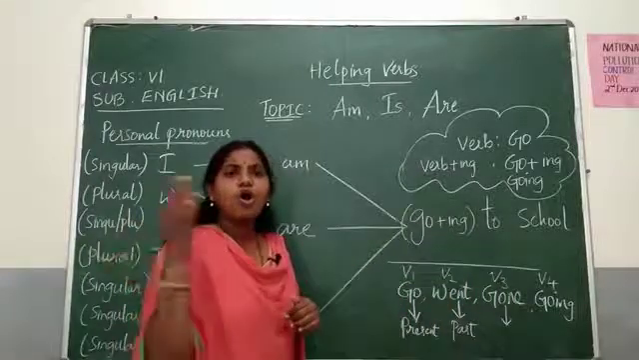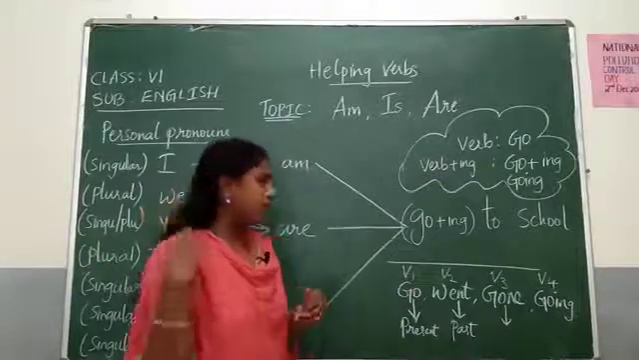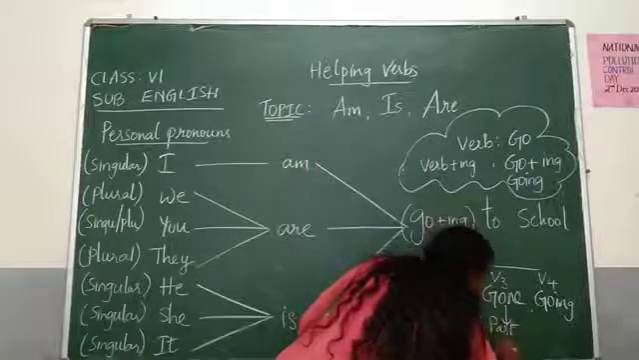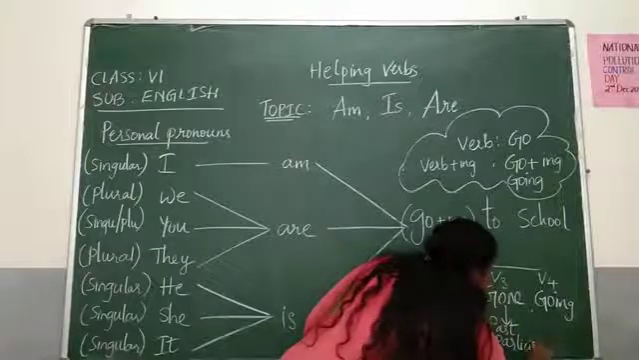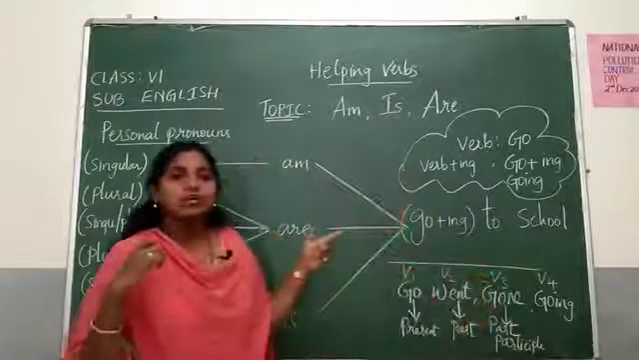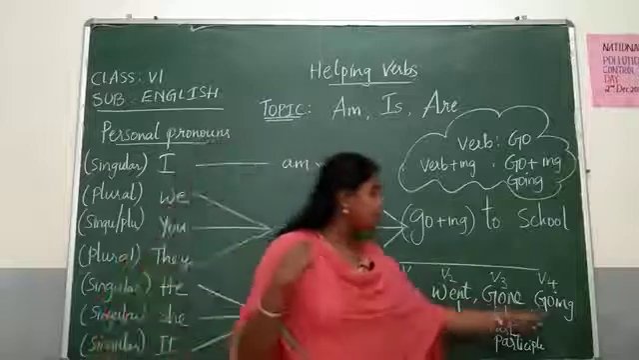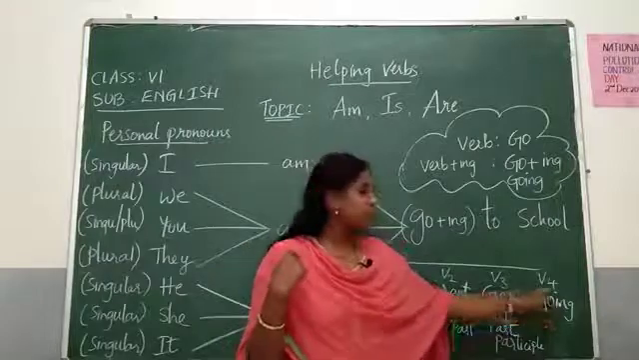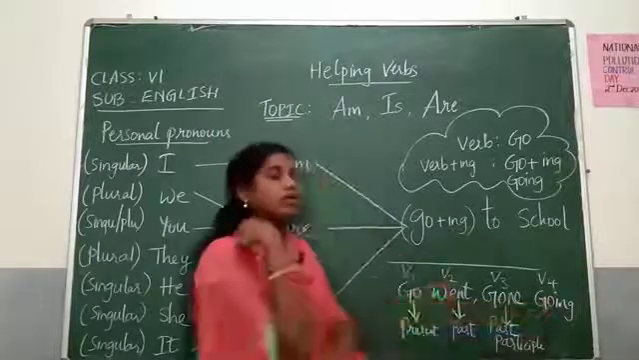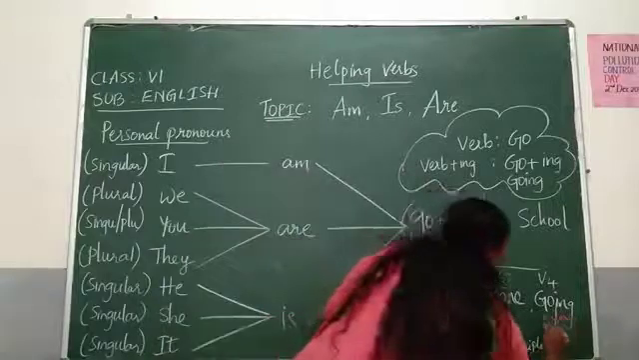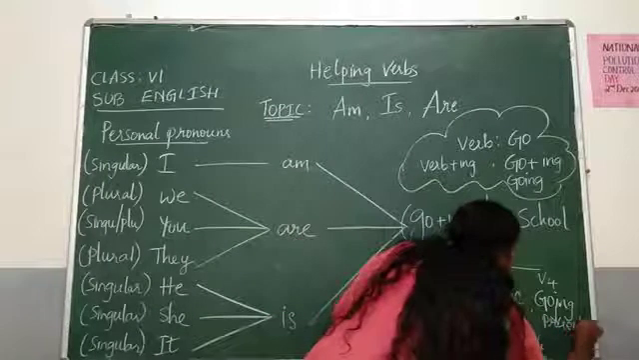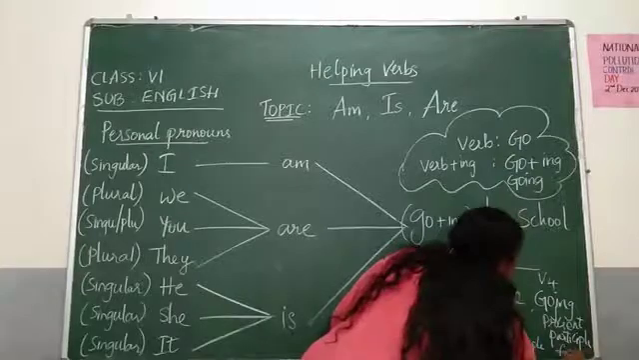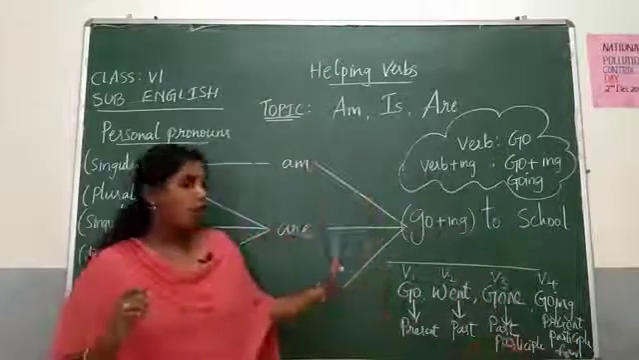Gone is they have gone. They have gone means they went away a long time ago. Gone comes under past participle. Going. Going means go plus ing, verb plus ing. V4 form. This is called the present participle form.